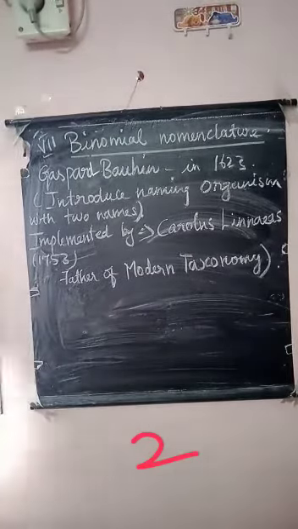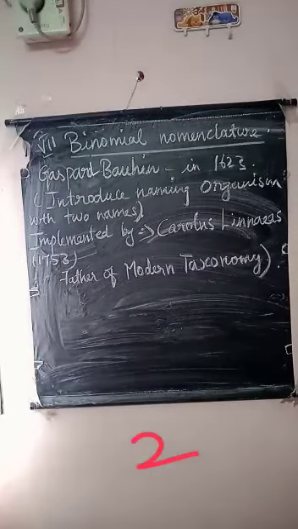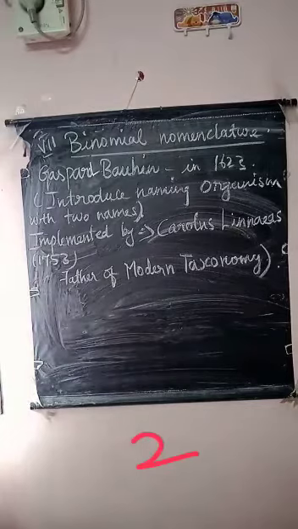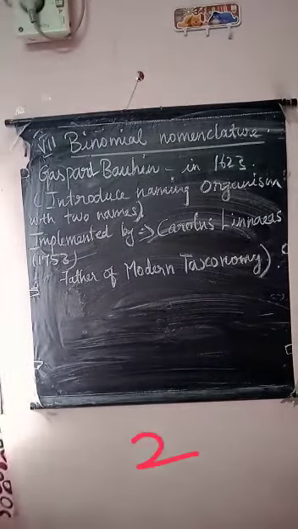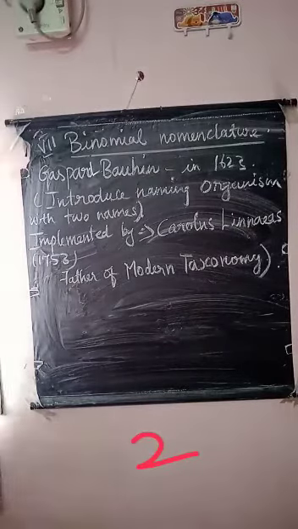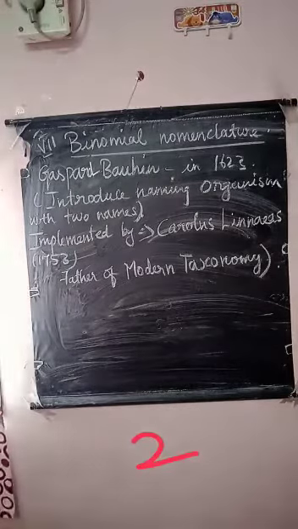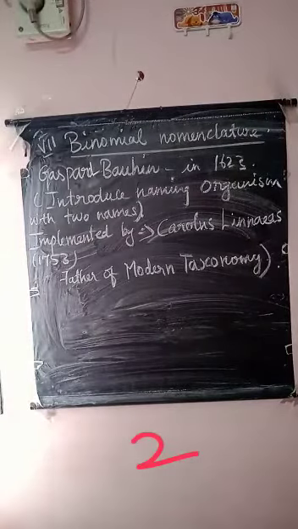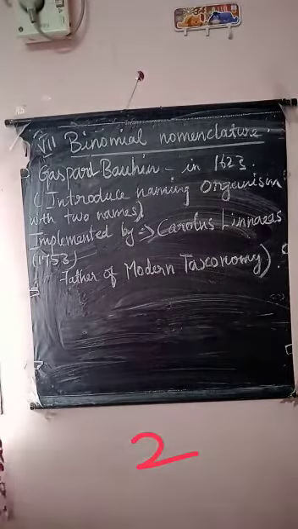This binomial nomenclature was introduced by Gaspard Bauhin. He introduced this naming of organisms with two names in the year 1623, but it was implemented by Carolus Linnaeus in 1753. Carolus Linnaeus is known as the father of modern taxonomy. So this is about binomial nomenclature.